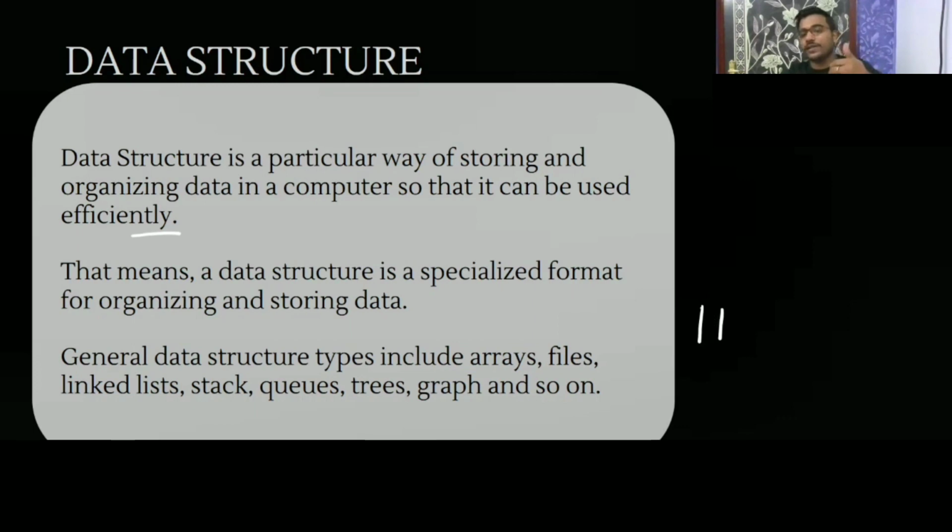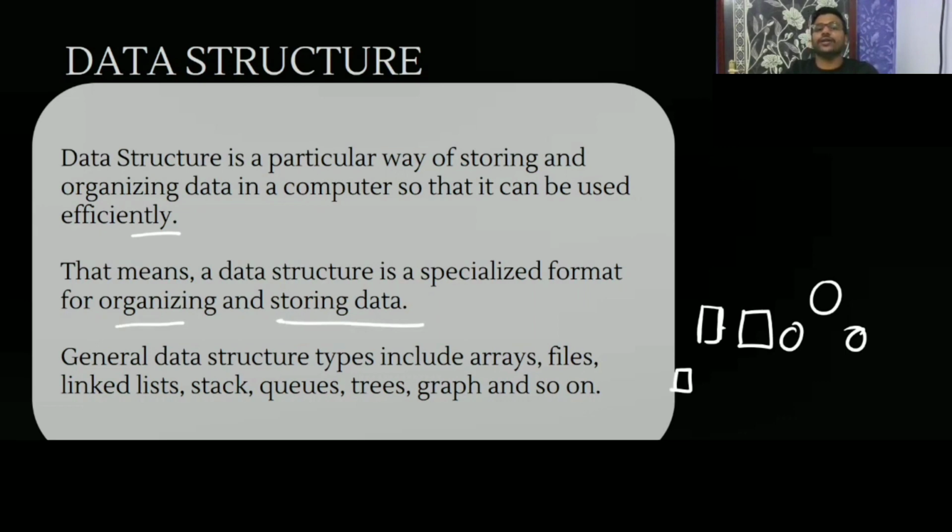How you want to organize means, after this data you want the next data here, or here. This is the organization. So it's a way of storing and organizing the data in a computer so that it can be used efficiently. For some algorithm, some data structure will be efficient, so the way you are organizing it is going to have a big impact on the algorithm. So a data structure is a specialized format for organizing and storing data.